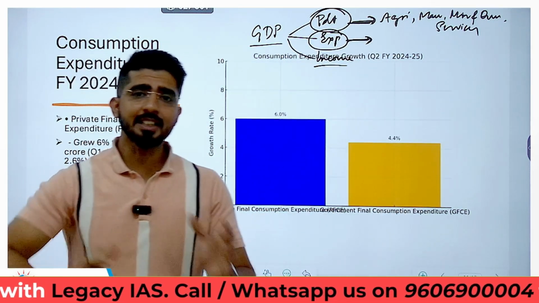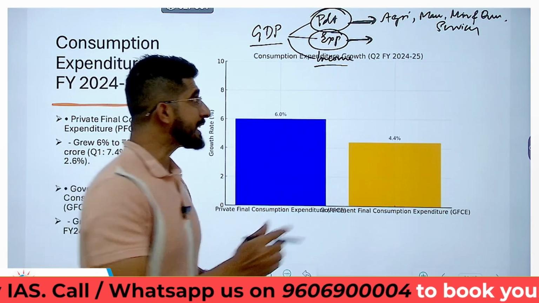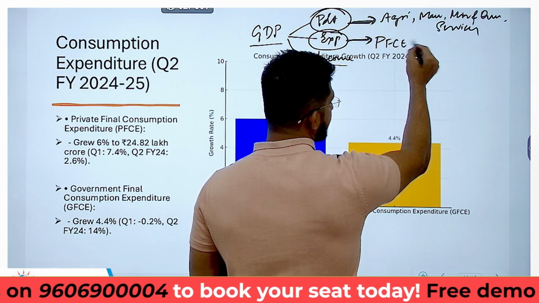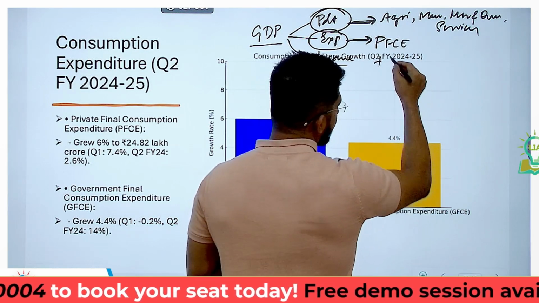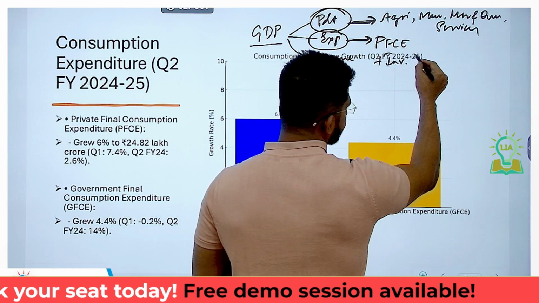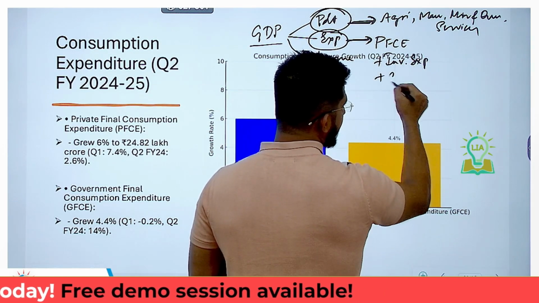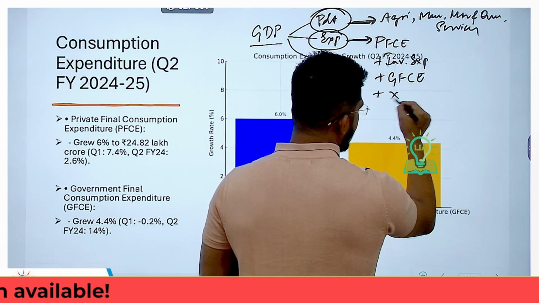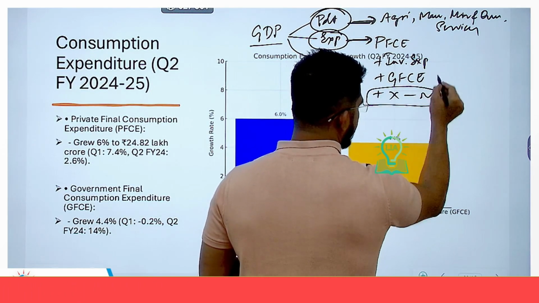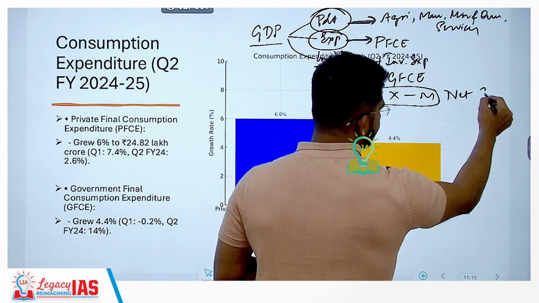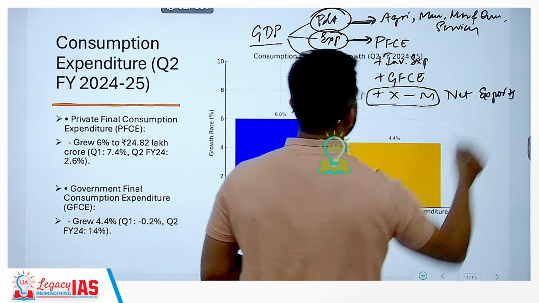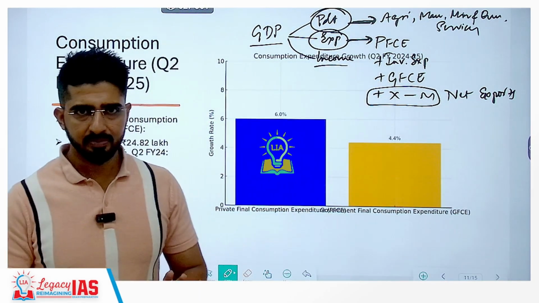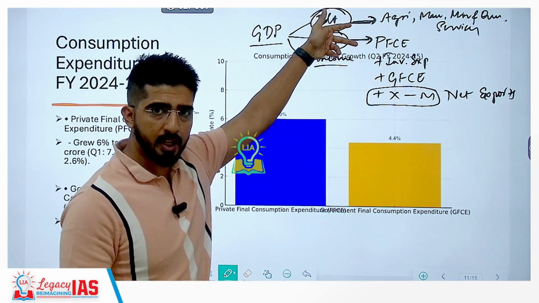We look at the sectors from a different perspective, in terms of expenditure. It can be private final consumption expenditure, investment expenditure, and government final consumption expenditure, and add to it the exports and subtract the imports. This is known as net exports. This is what we do with the expenditure method, and the income method we don't use much. So these are the two methods which are important.